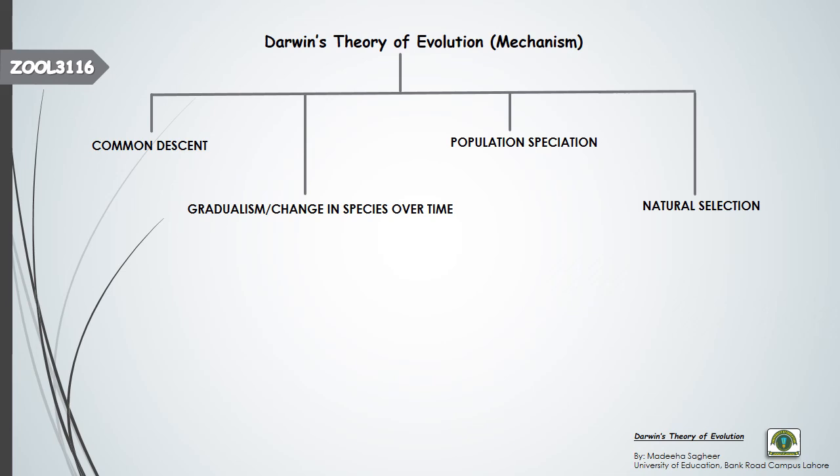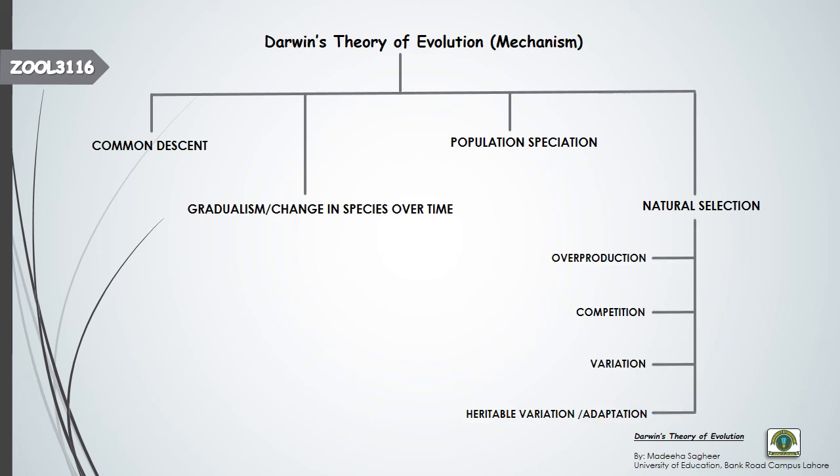Natural selection is the idea that becomes another theory, Darwin's theory of evolution by means of natural selection. The theory has further postulates like overproduction, competition, variation, heritable variation, and adaptations. So we will talk in our next lecture about Darwin's theory of evolution by means of natural selection.